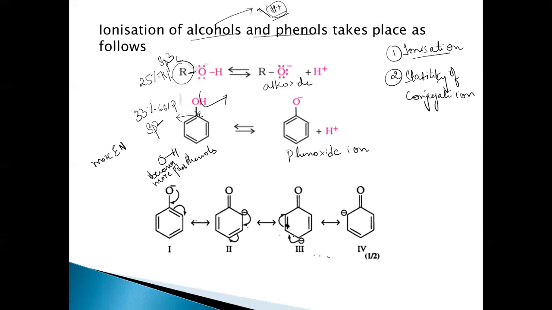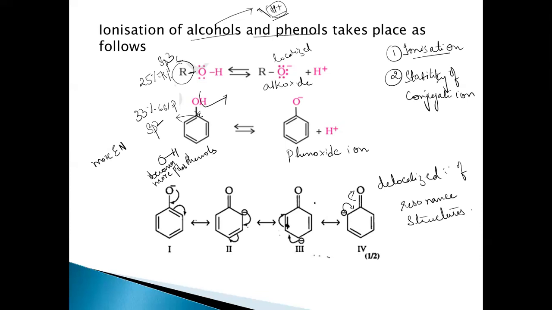So this is how the resonance is possible. And these are the structures which are possible. I mean, resonance structures for phenoxide ion. But there is no resonance structures for alkoxide ion. That means the negative charge is localized only on oxygen atom. Here the negative charge which is present is delocalized because of the resonance structures which are possible for phenoxide ion. Right? So here the negative charge is delocalized, but here it is localized, right?